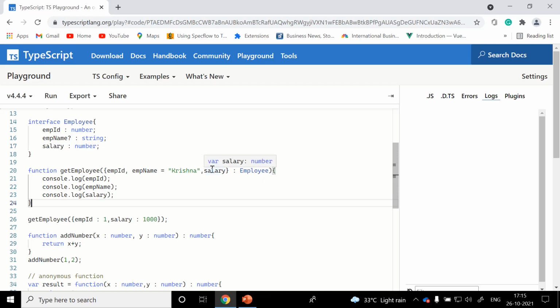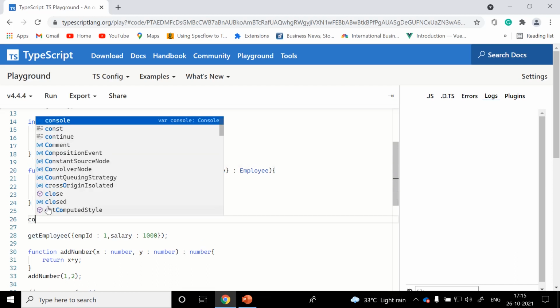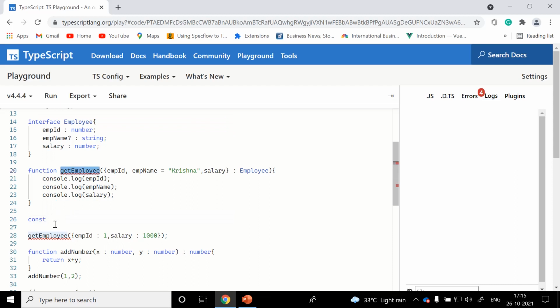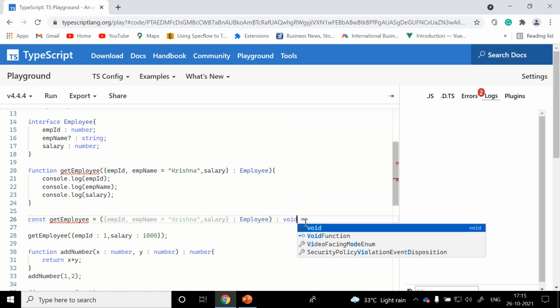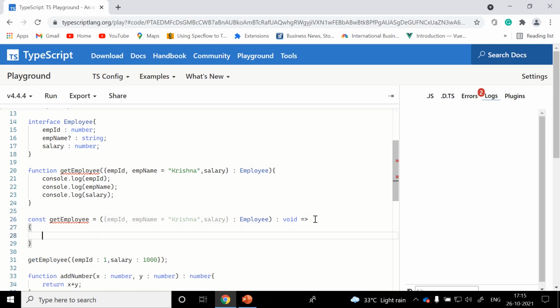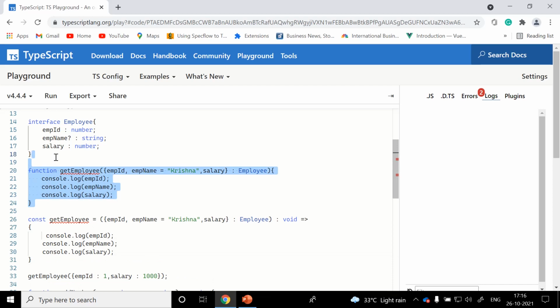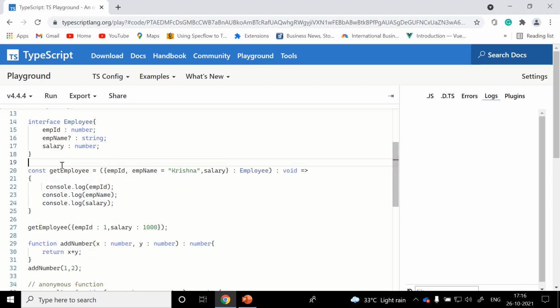If you see here, currently we are using the salary property as well. Now, let me rewrite this get employee into an arrow function. Const, the function name is get employee. As we discussed, this contains parameters. For example, I'm just copying as is and placing here. And as we discussed, we are not going to return anything. That's a void type. And the curly brackets contain all these logs. Let me delete this. That's all we need to do.